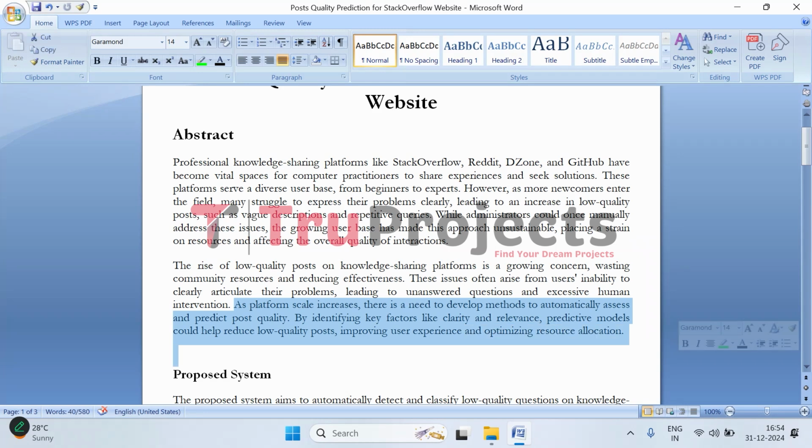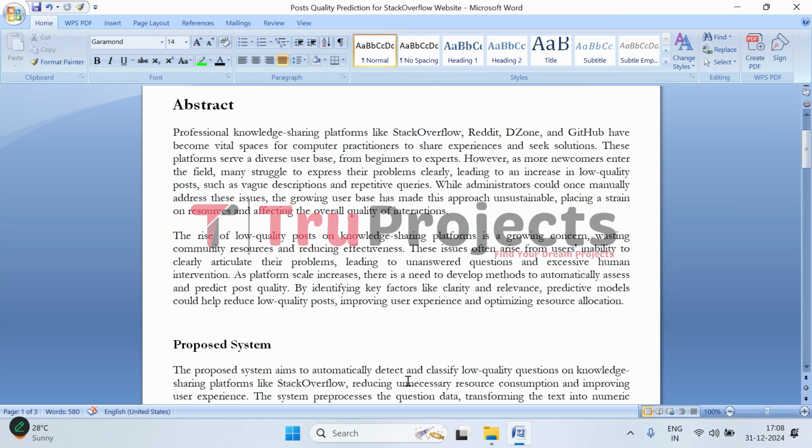It is not just about a few bad posts anymore, it is about thousands of them, which puts a huge strain on resources. This is where the idea of using predictive models comes in. If we can figure out how to assess the quality of a post automatically, maybe by checking how clear or relevant it is, we can filter out the low quality ones before they even go live. This would make the platform more efficient and improve the overall experience for everyone involved.